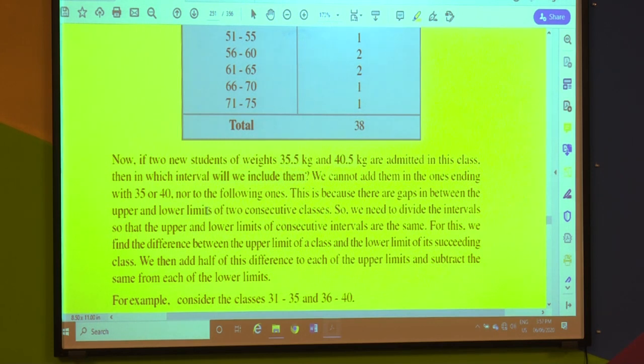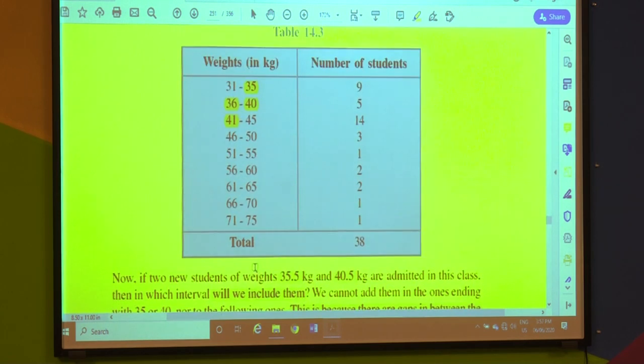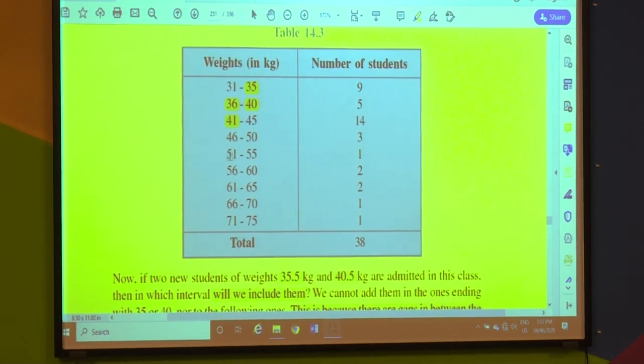So, what is the problem now? This is because there are gaps between the upper and lower class limits of two consecutive classes. See here, simple thing, 46 to 50, 51 to 55. What are these? These are the weights in kgs.